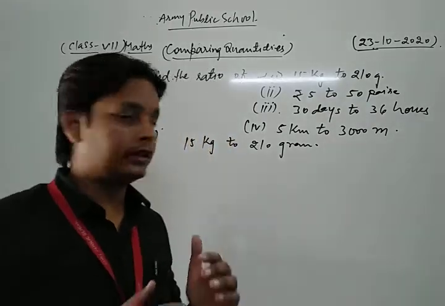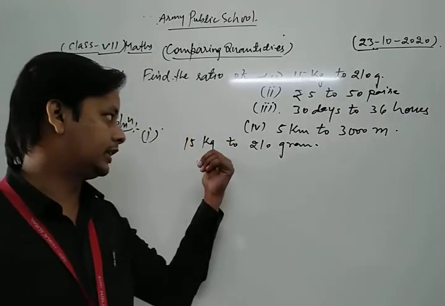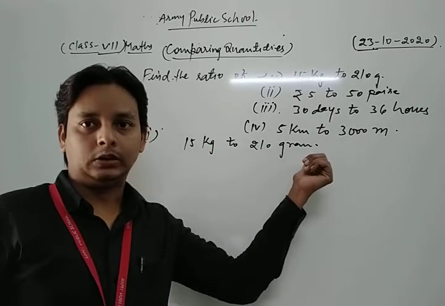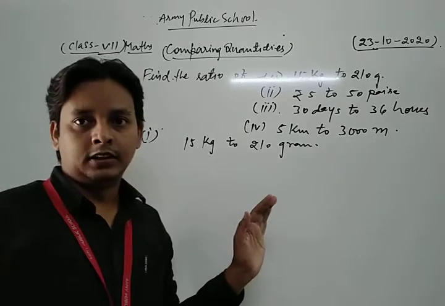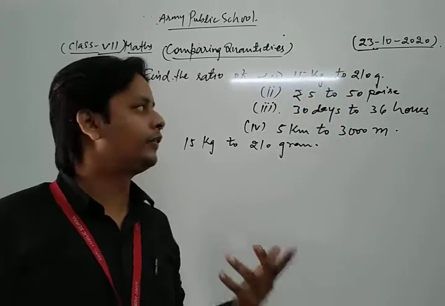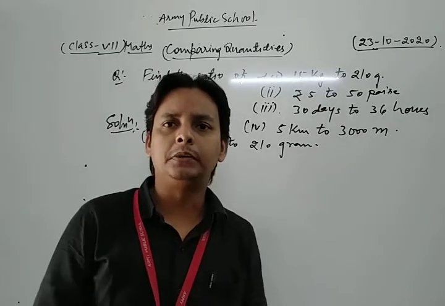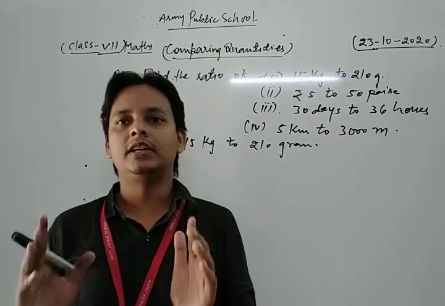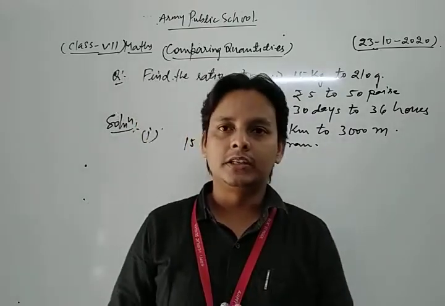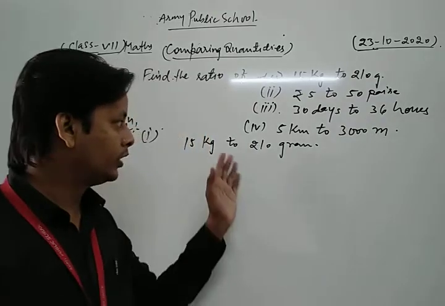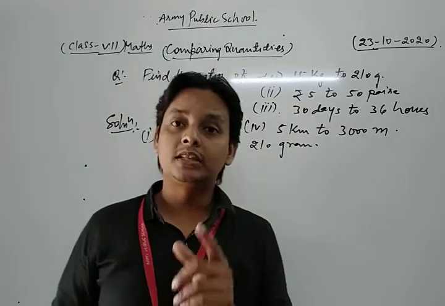Here kilogram and gram both represent the weight of an object, so we can compare them. But if we find the ratio of 15 kg to 50 paise, there is no comparison between them because they are different quantities. We always compare similar quantities, and in order to compare, first of all we convert them into the same units.